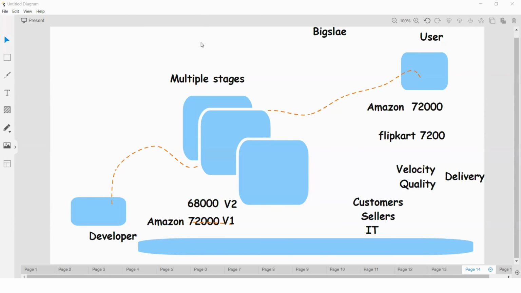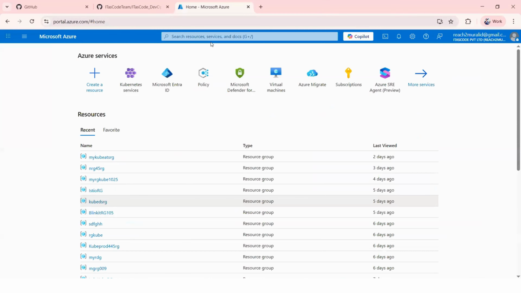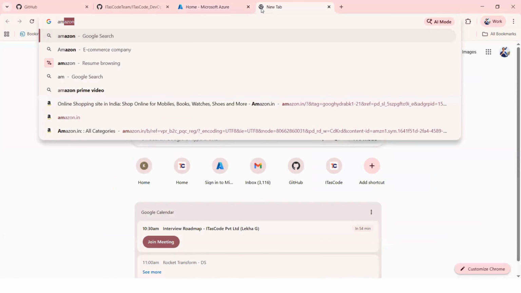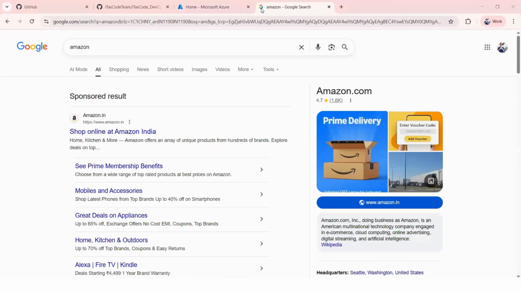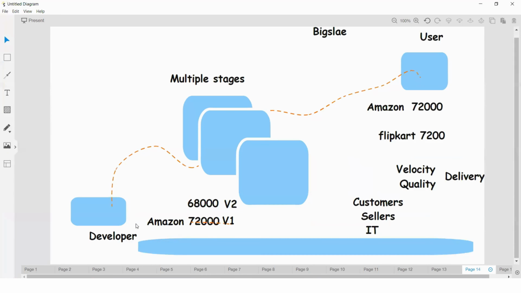Okay, yeah, sure. So here we discussed one of the applications, a simple application. How are you going to deliver this application? We referred to the Amazon application, Amazon, right? Developer to end user, right? So here we observed a sample product.